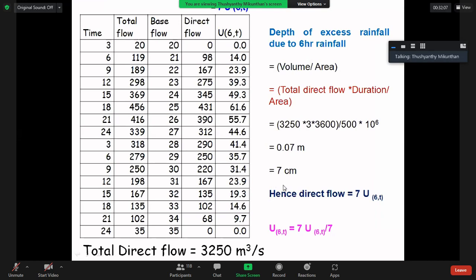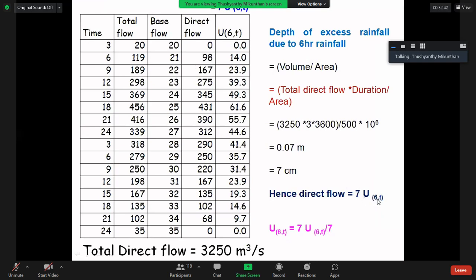Now, this is the answer for rainfall excess. Whatever you are receiving as direct flow in the catchment is due to this 7 centimeter excess rainfall. So this direct flow is equal to 7U60, because 7 centimeter excess rainfall, unit hydrograph, 6-hour duration of rainfall.